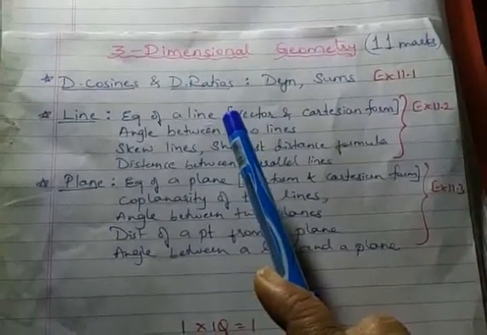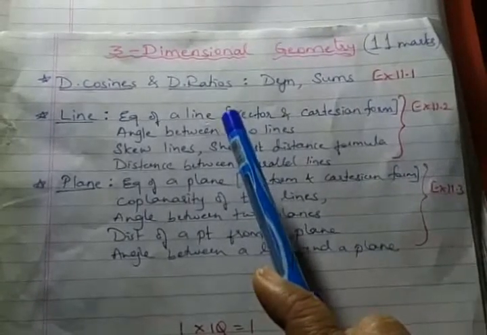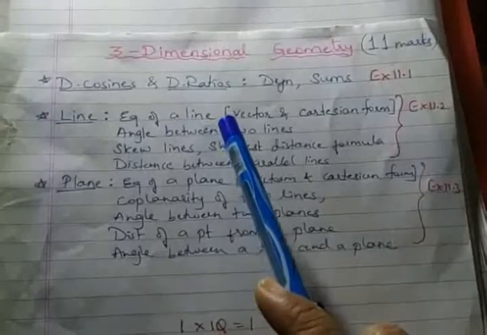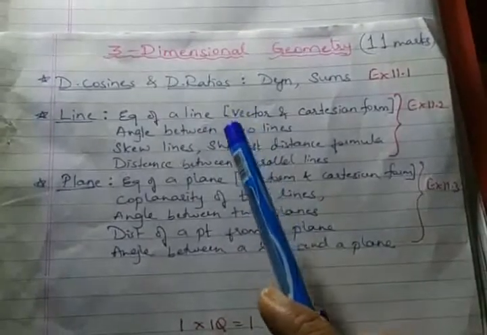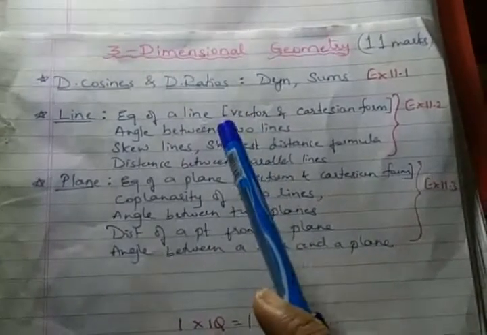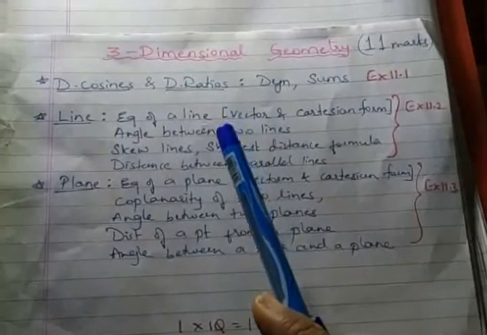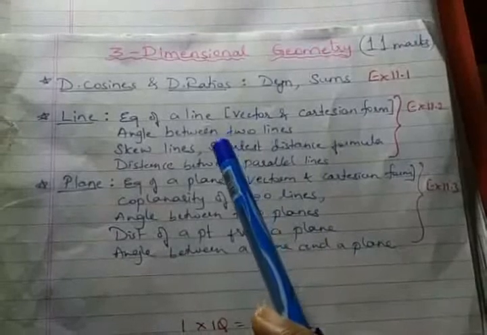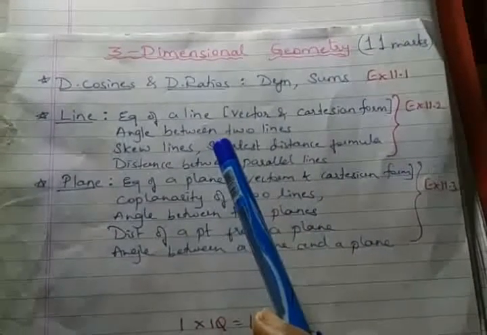You did 5 derivations. The first one is the point slope form. Second one, the 2-point form, followed by the slope intercept form, that is y is equal to mx plus c.